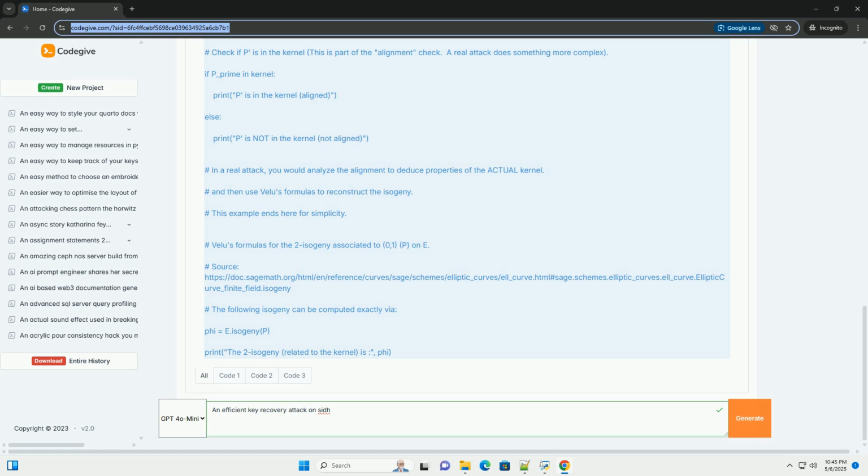Conclusion: this tutorial has provided a simplified overview of the efficient key recovery attack on SIDH. While the code example is rudimentary, it highlights the core principle of exploiting distorted torsion points to gain information about the secret kernels used in SIDH. The vulnerability of SIDH and SIKE underscores the importance of rigorous cryptographic analysis and the need to transition to more secure post-quantum cryptographic schemes. Remember that SIDH and SIKE are now broken and should not be used. The purpose of this explanation is solely educational.